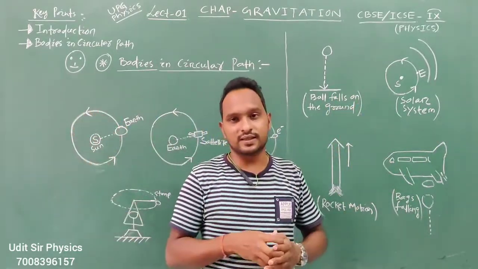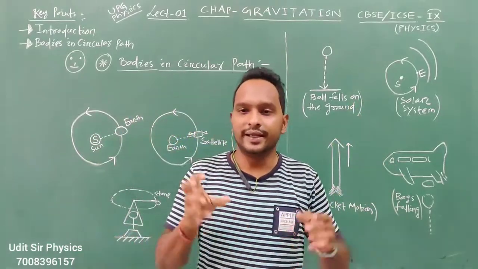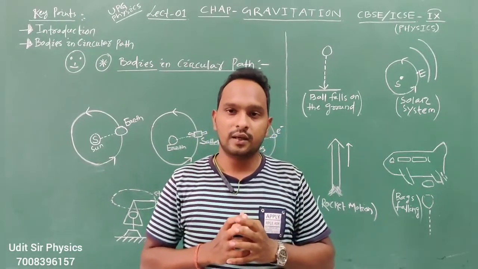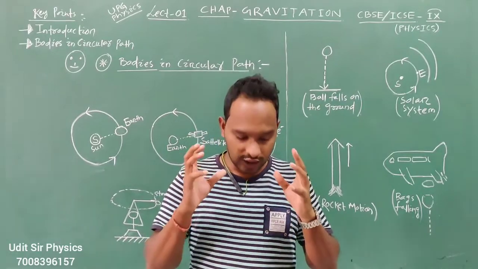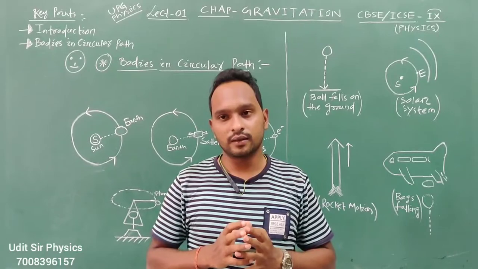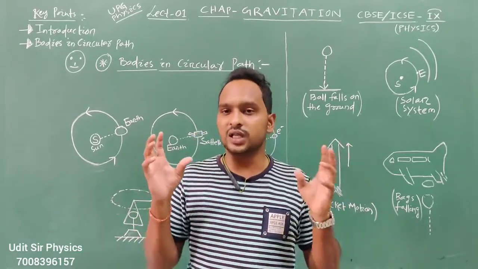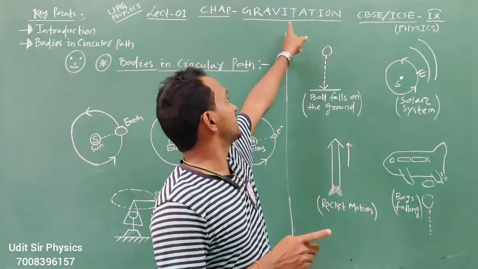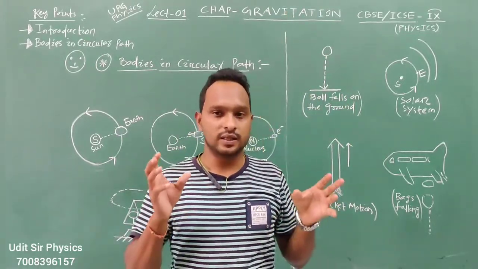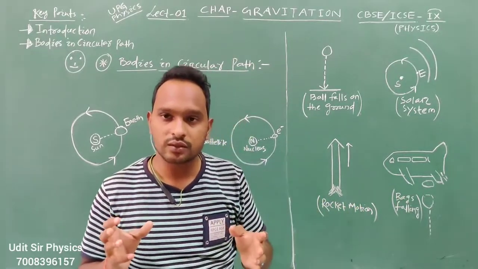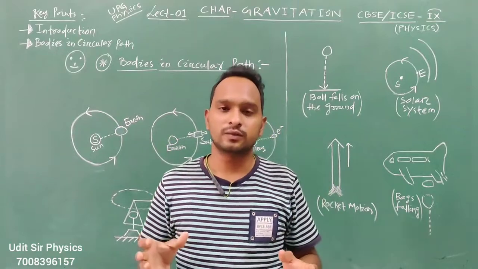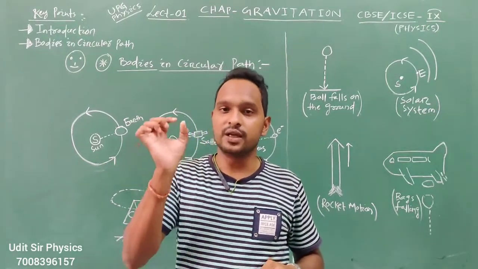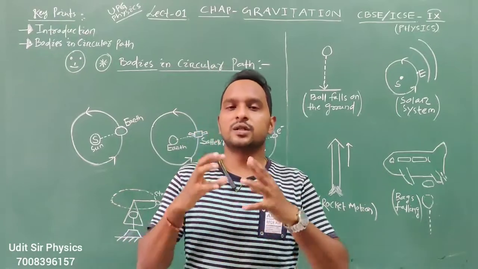All these examples and all these questions have only one answer, that is, gravitation. We will discuss what gravitation is, what gravitational force is, and the role of Sir Isaac Newton, Newton's law of universal gravitation, how to find small g, capital G, acceleration due to gravity, and planetary motion.